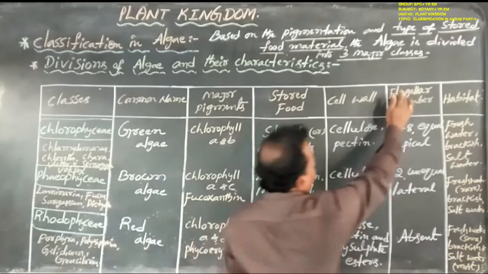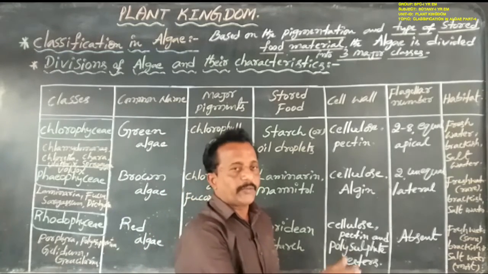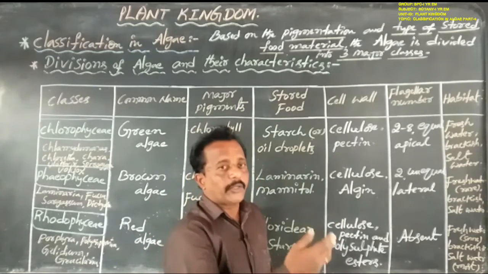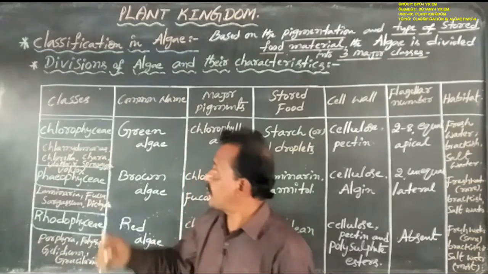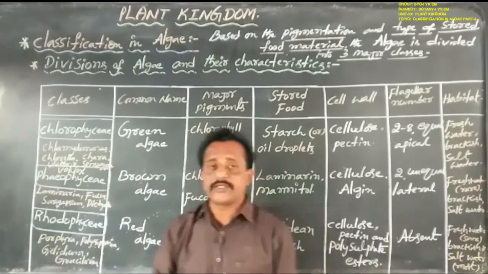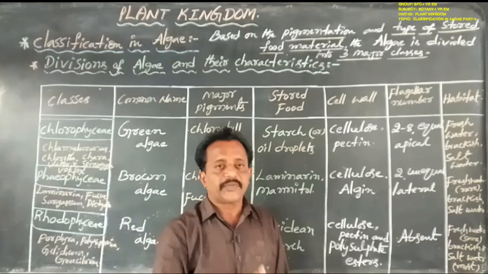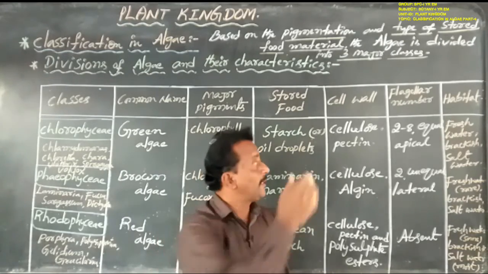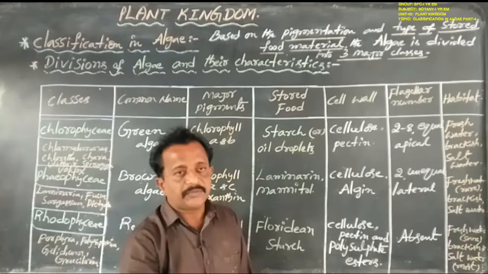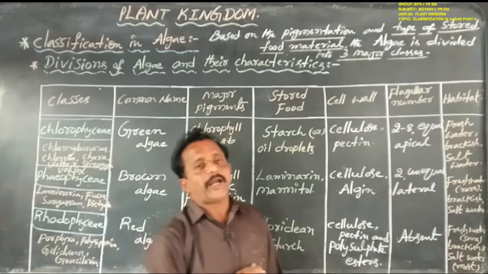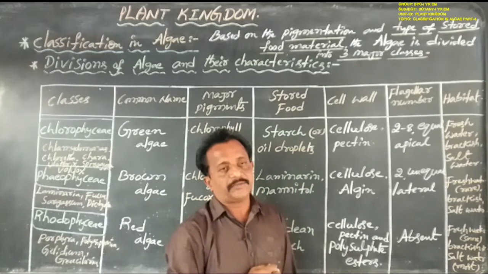Next, coming to flagella. At this time we observe the types of reproduction. Dear students, especially in the members of Chlorophyceae, reproduction takes place by vegetative reproduction, asexual reproduction, and sexual reproduction. Vegetative reproduction usually takes place by fragmentation.